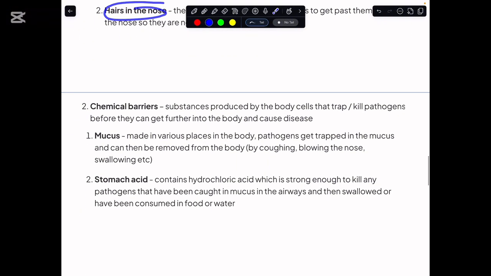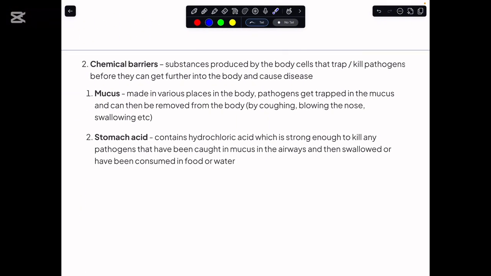If I talk about the chemical barriers, we have some cells of our body that give some chemical secretions. Among them, as I've said, we have mucus, and this mucus is produced in various places, like your airways and your alimentary canal. Since this mucus is sticky, it traps the pathogens in itself, and we can further remove them by coughing, blowing the nose, or swallowing the food. So ultimately, the mucus serves the purpose.